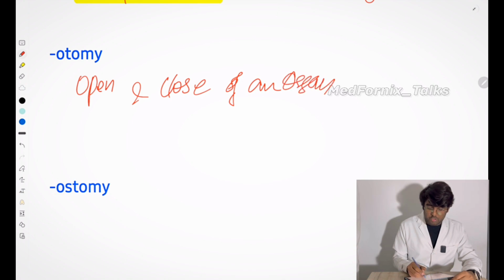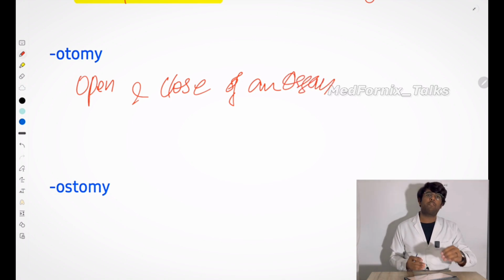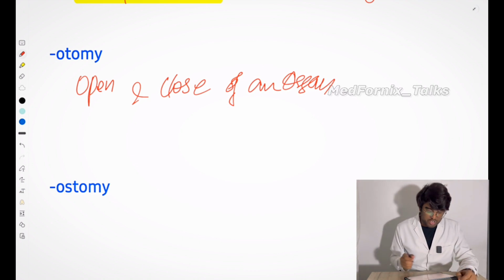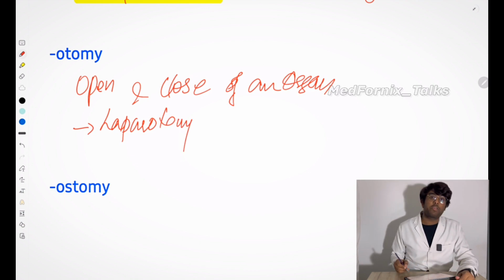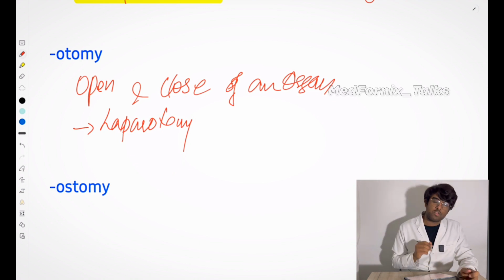So why am I opening and closing that organ? I have to open it and take something out of the organ, then I will suture it back, or stitch it back. These are known as otomy. Don't compare lithotomy with this otomy; that is different and this is different. Give one example for otomy: laparotomy. You have heard of laparoscopic surgery. You open an organ and you close that organ. That is known as otomy.